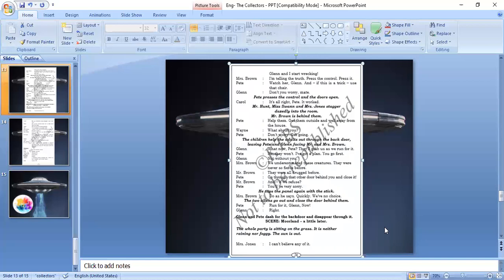Now after a while, the group is surprised to realize that it's neither raining nor foggy and the sun is out. The house itself is not there. It is as if they had imagined their encounter with the aliens. There is a difference of opinion about reporting the matter. Some like Tracy feel that nobody would believe them. Some like Mr. Hunt feel that the matter should be reported, especially since people had disappeared. He feels that there should be a warning. The play comes to an end even as the group continues to argue over the matter.